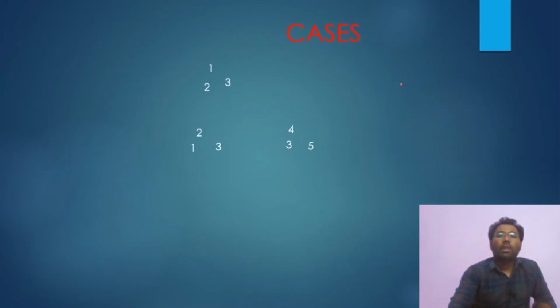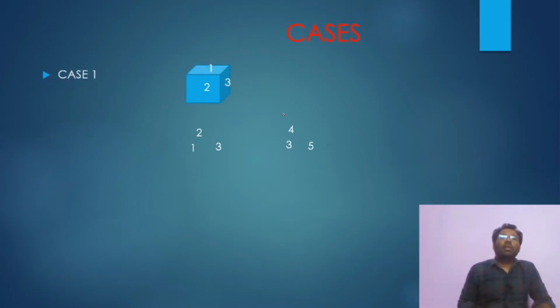So there are 4 cases. First case is this, in which you get only one position, one figure. This type of figure is there and you have to answer questions on hidden parts. Like, tell me what is the number opposite to 1, means they are asking this number. Okay. And what is the number opposite to 3, this type of question. Whatever questions are asked are from one figure only.